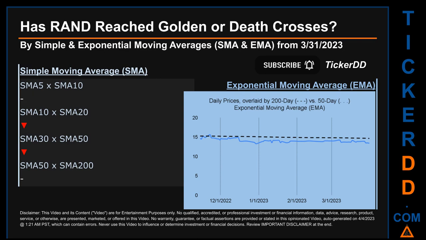Continuing with SMA, we looked across the 5 to 10, the 10 to 20, and the 30 to 50-day ranges to see if golden and death crosses had been reached. We found death cross signal for the 10 to 20 and the 30 to 50. We could not find neither golden cross nor death cross signal for the 5 to 10 and the 50 to 200.